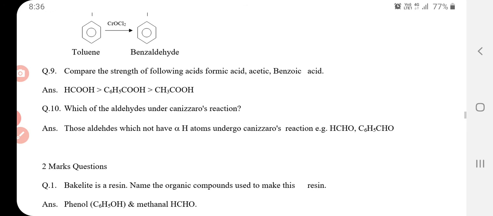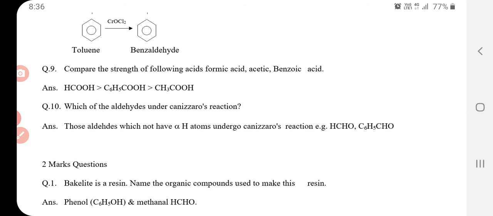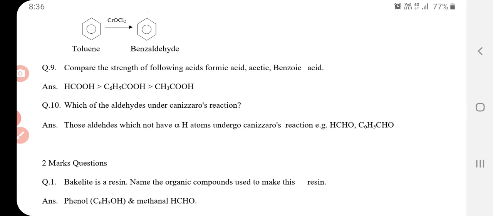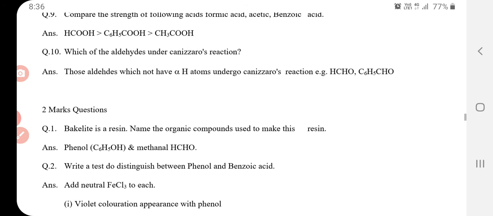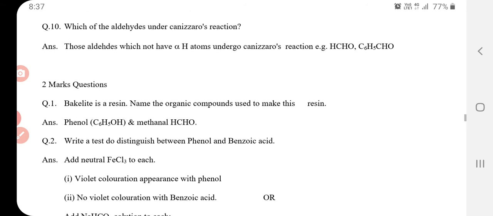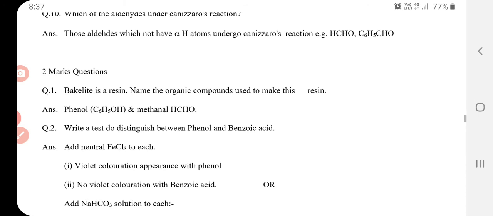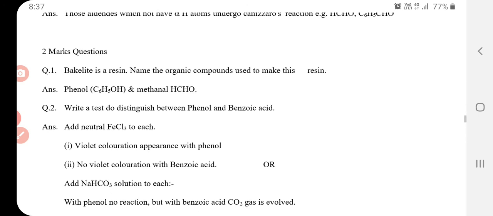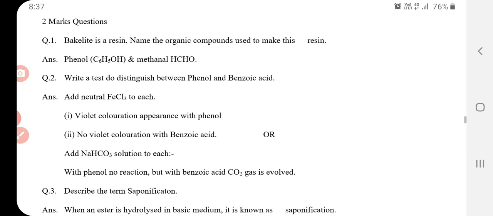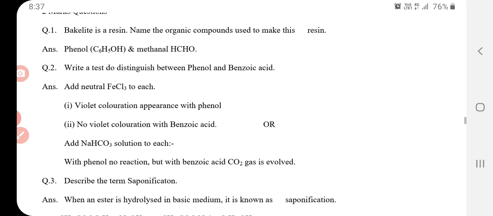Which aldehydes undergo Cannizzaro reaction? Those aldehydes which do not have alpha hydrogen atom undergo Cannizzaro reaction. Next, some 2 marks questions. Bakelite is a resin. Name the organic compounds used to make this resin. Phenol and methanal.